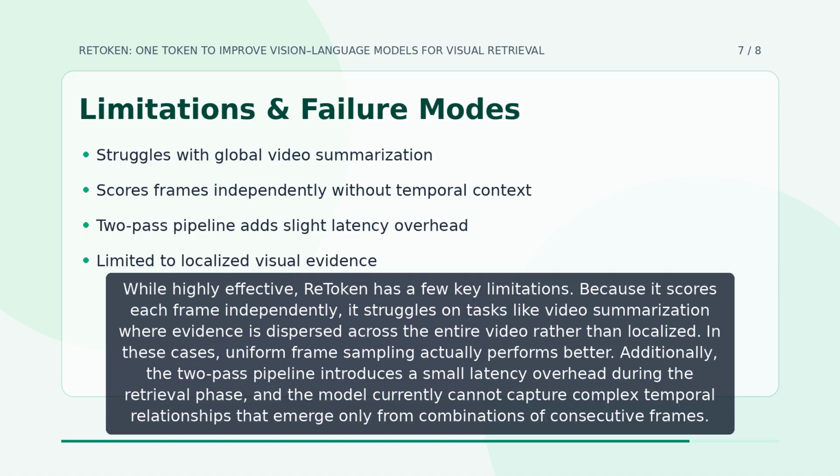While highly effective, ReToken has a few key limitations. Because it scores each frame independently, it struggles on tasks like video summarization where evidence is dispersed across the entire video rather than localized. In these cases, uniform frame sampling actually performs better. Additionally, the two-pass pipeline introduces a small latency overhead during the retrieval phase, and the model currently cannot capture complex temporal relationships that emerge only from combinations of consecutive frames.